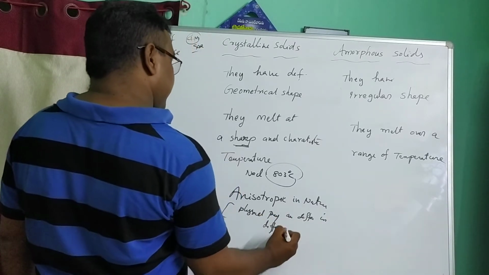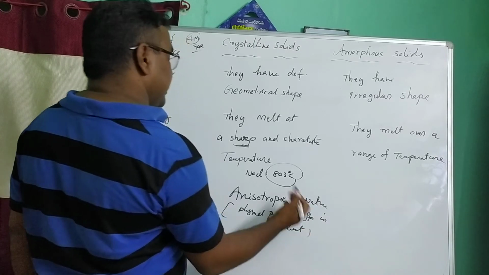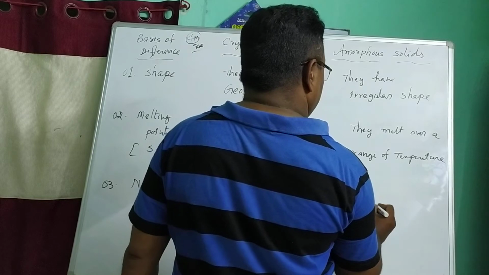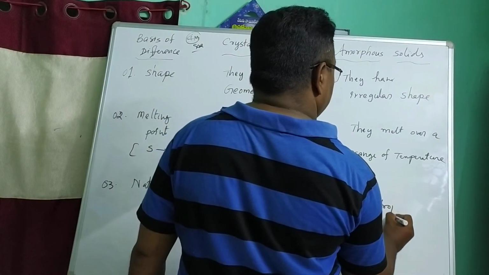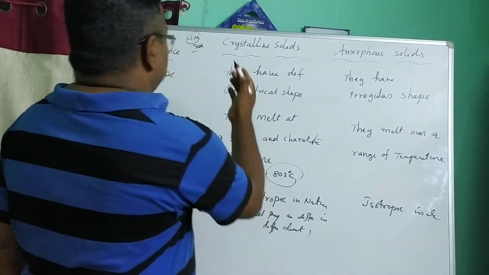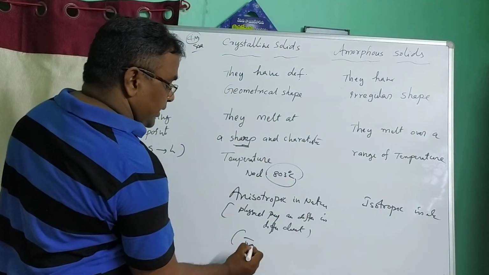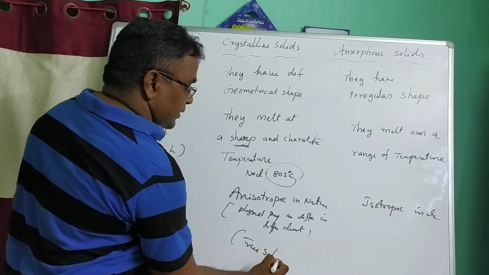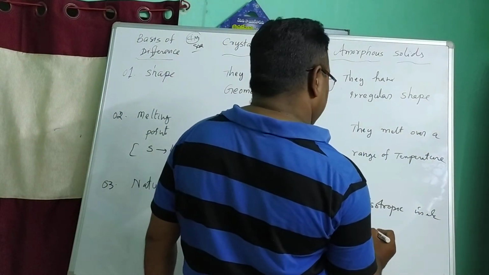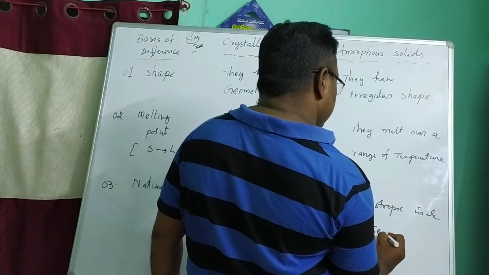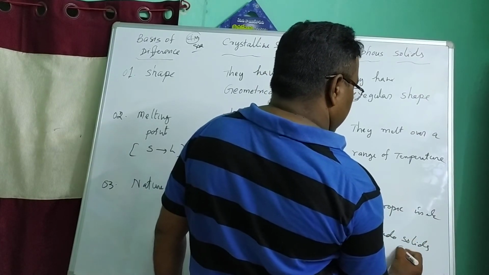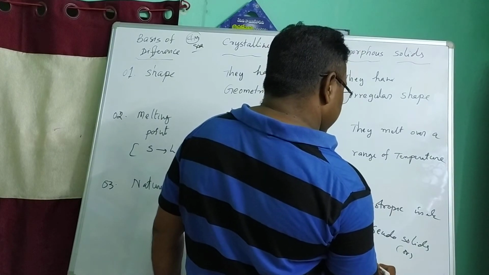Amorphous solids are isotropic in nature. Crystalline solids are also known as true solids, and amorphous solids are also known as pseudo solids or supercooled liquids.